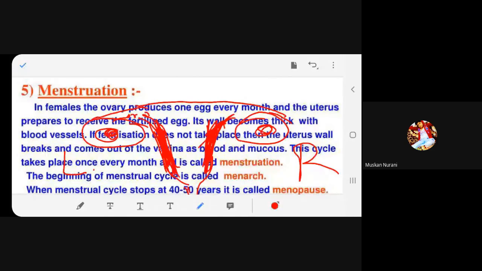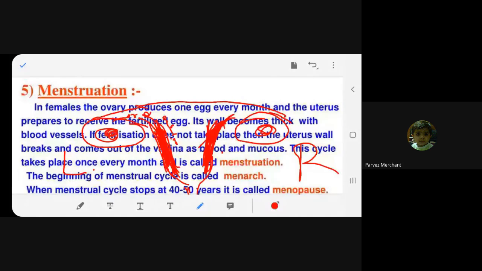Now the egg from the left hand side comes and it is unwanted because it is not fertilized. So what does nature do? What is unwanted is thrown outside the body. You agree with me? What is nature's code? That what is unwanted in our body will be thrown out of the body. So obviously the egg is not fertilized. So the egg, along with this uterine wall from both sides, comes out with the blood and mucus, and the ovum is also released from the vagina. It is thrown out of the body as menstruation.